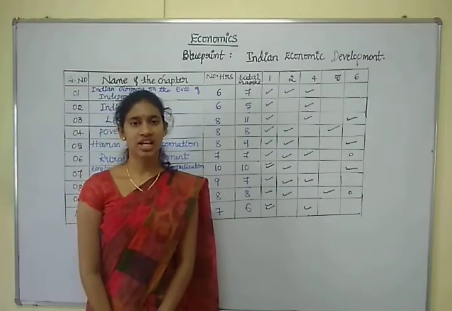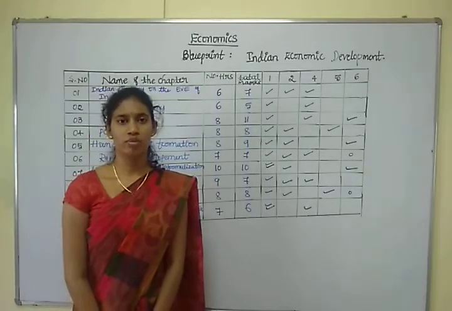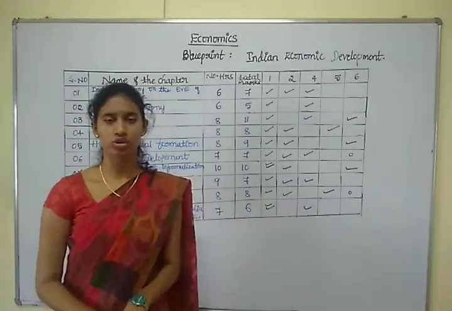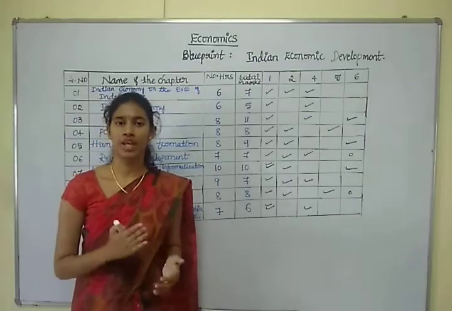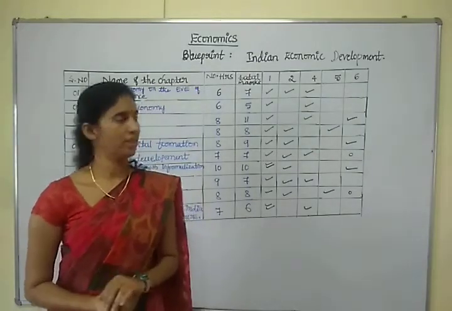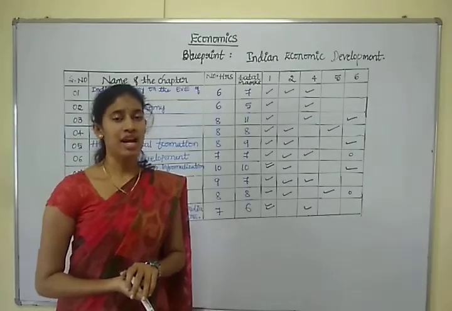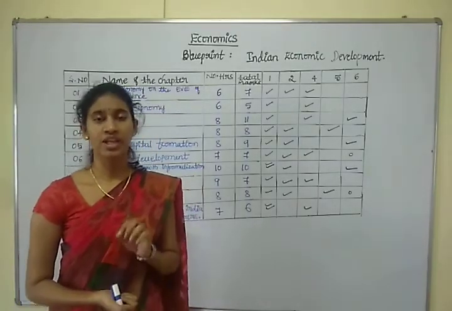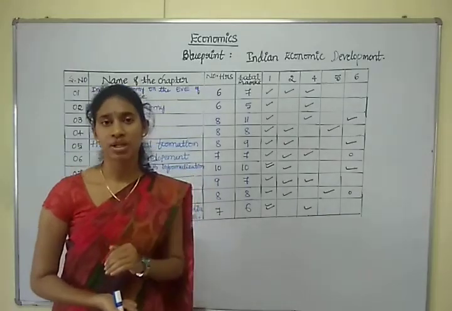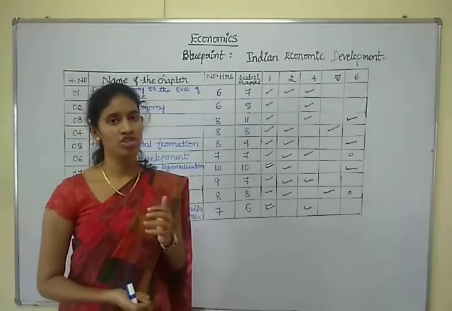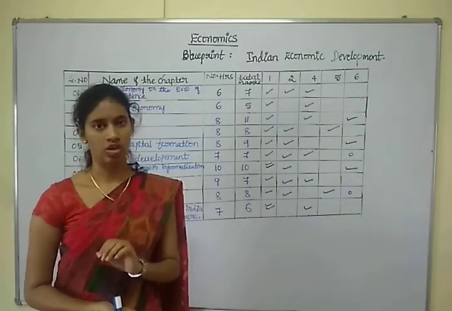In the previous class, we started with first quiz economics. The first quiz economics is divided into two parts. The first part is statistics for economics and the other is Indian economic development. Statistics for economics has 9 chapters and Indian economic development has 10 chapters. So the total number of chapters is 19 in first quiz economics.